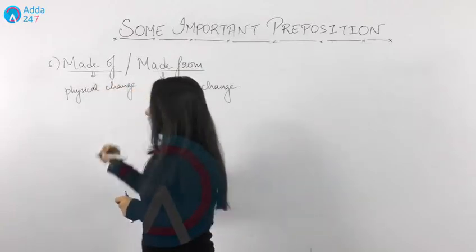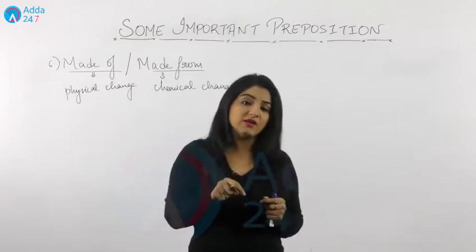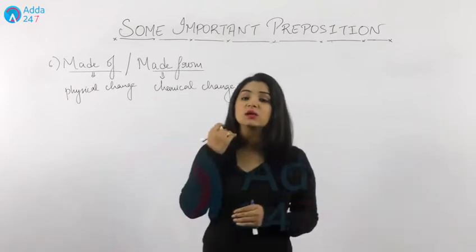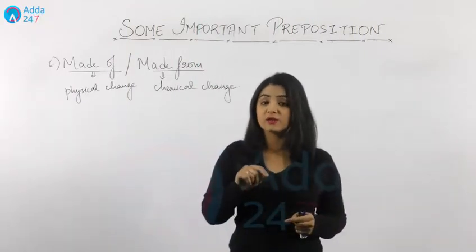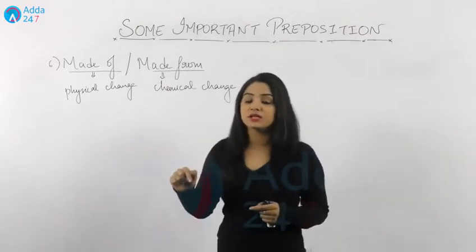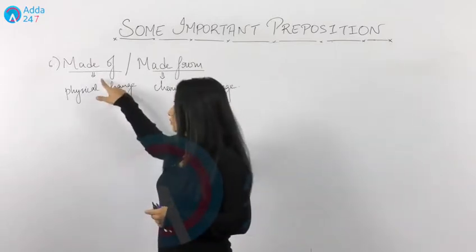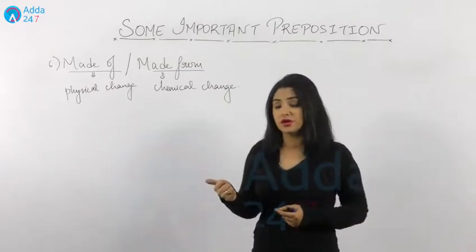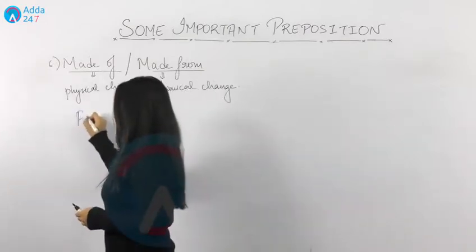for example, if I say furniture is made of wood. Now, why have I used of there? Because wood will be wood even if it becomes furniture. Why? Because the shape and size of the wood will change, but the wood will remain there itself, isn't it? If the raw material that is being used remains there, then you use made of. But if the raw material that is used, it's mixed and you cannot separate it, then you use made from, right? So let's take the same examples.